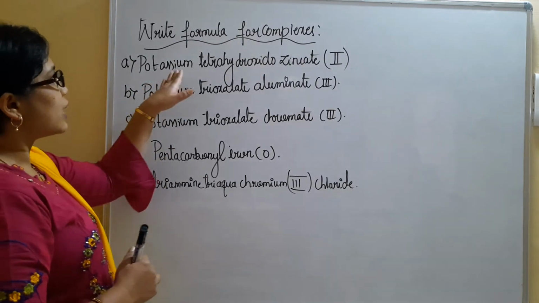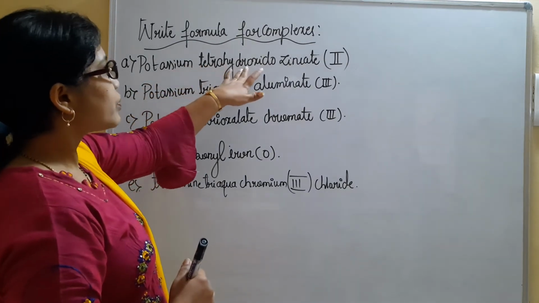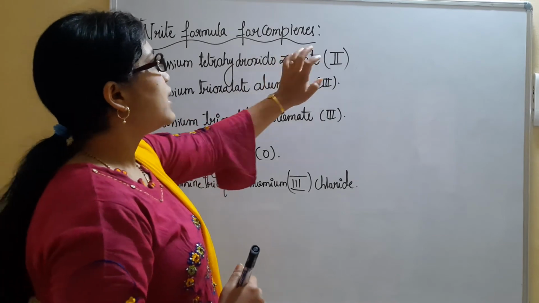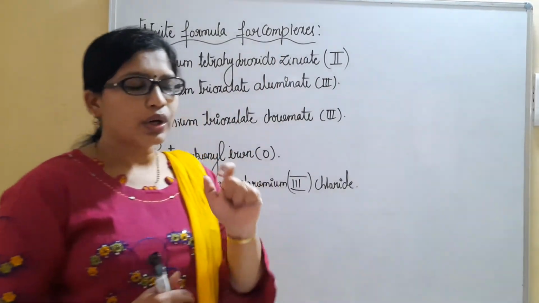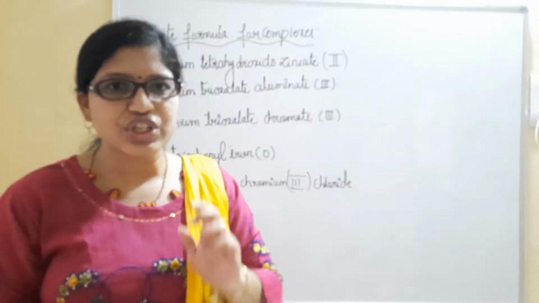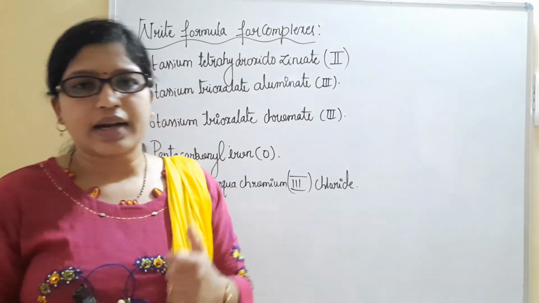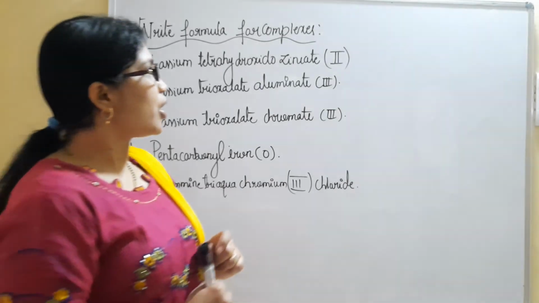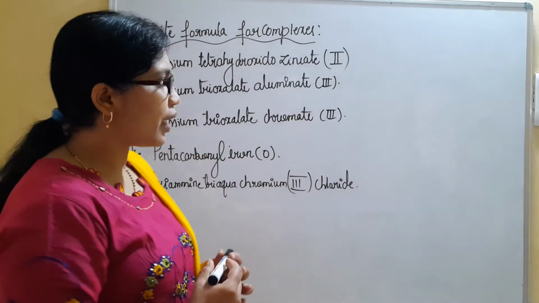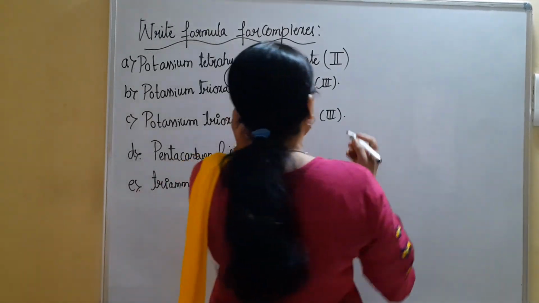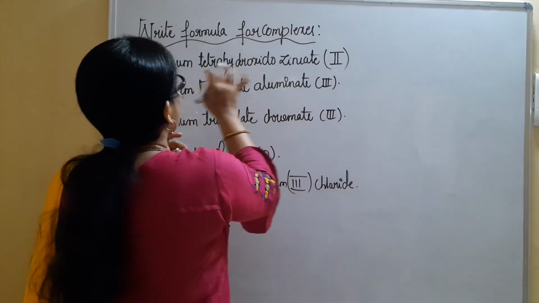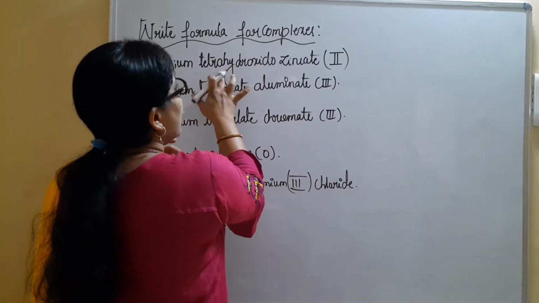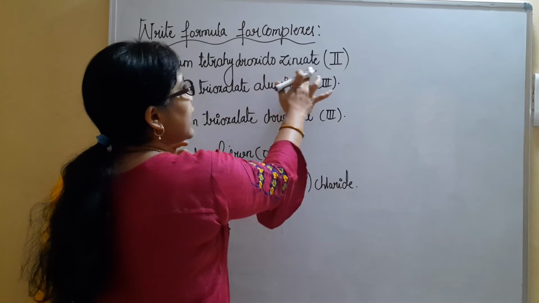First example, that is potassium tetrahydroxido zincate. Whenever a Latin name is coming for the transition metal or the central metal atom, definitely it is said to be an anionic complex. When anionic complexes are given, we have to write in this fashion. So here you can see potassium tetrahydroxido zincate.